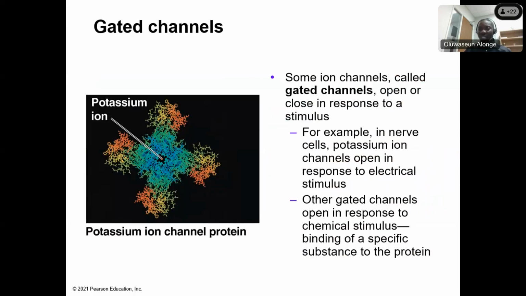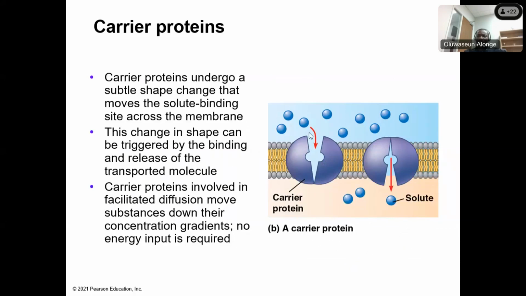All right, now there are some gated channels. Some ion channels are called gated channels because they open and they close. So there's the sodium ion gated channel. Those gated channels open and close. For example, in nerve cells, potassium ion channels open in response to an electrical stimulus that's coming from the brain. Other gated channels open in response to a chemical stimulus, the binding of a specific substance to the protein. We call those carrier proteins. This is a carrier protein. It opens, changes shape, and then delivers the substance that it is carrying.